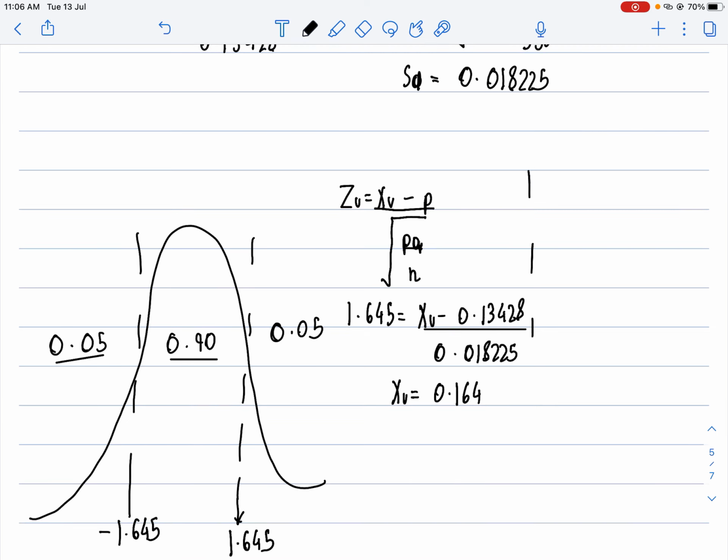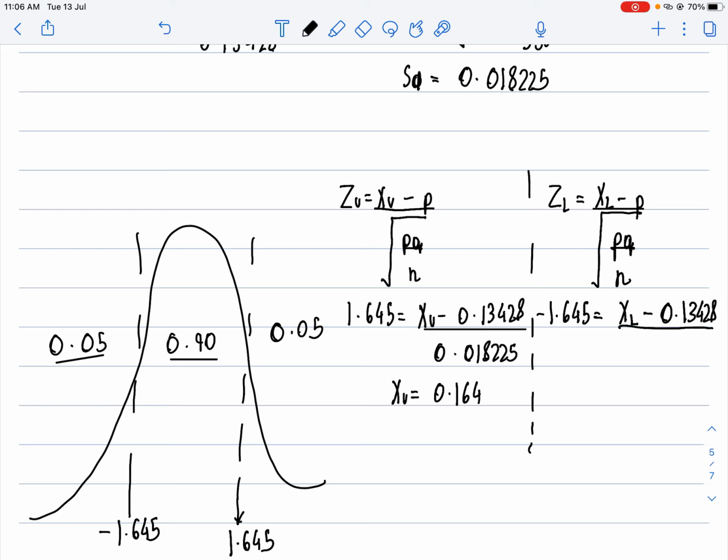Now, for my lower value, I can do Z lower equals (X lower minus P) divided by the root of PQ by N. Correct? This is what I can do. So I can write this as minus 1.645 equals X lower minus 0.13428, which can be divided by 0.018225.